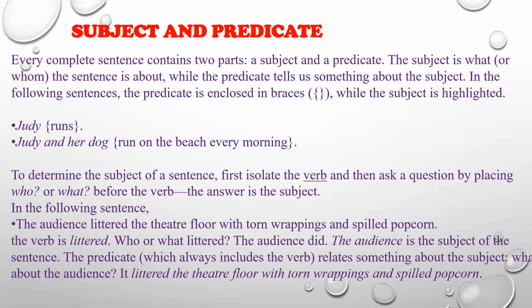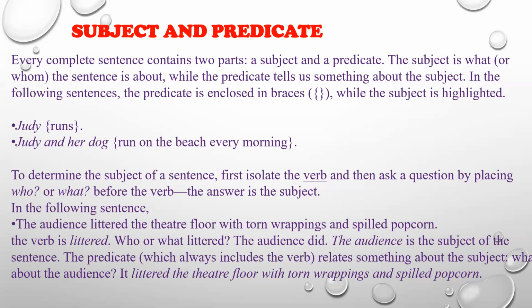Okay. For example, Ram sits on the floor. Ram is the subject, sits on the floor is the predicate. So Ram is what the sentence is all about, and the remaining part of the sentence will tell you more about the subject. What is he doing? Why is he in the sentence at all? The questions are fulfilled with the answers in the predicate section.